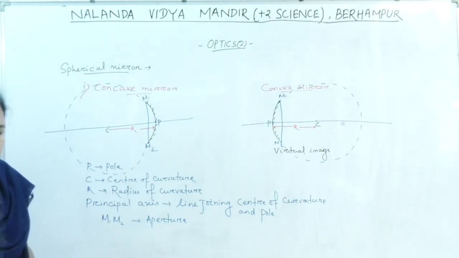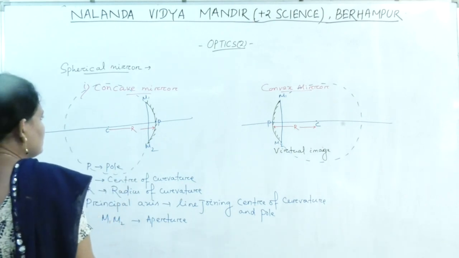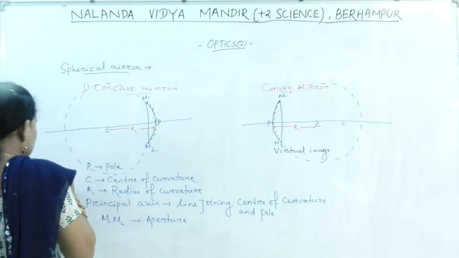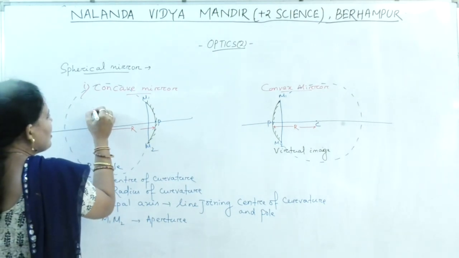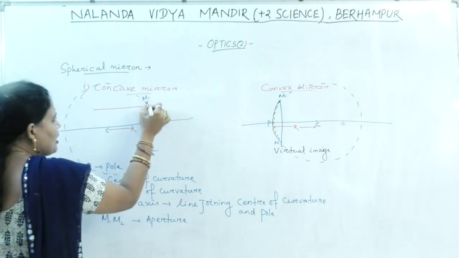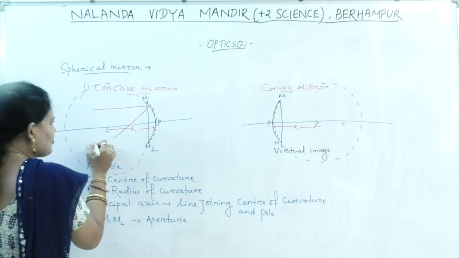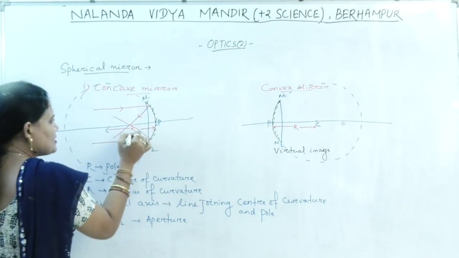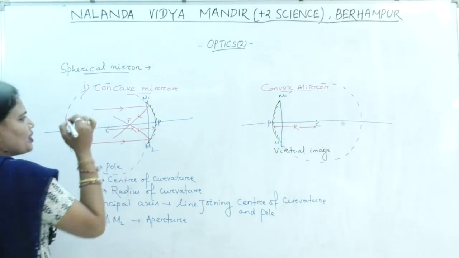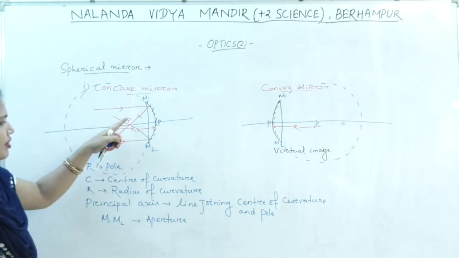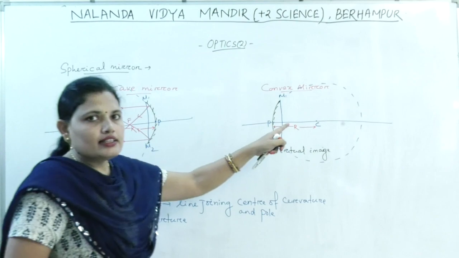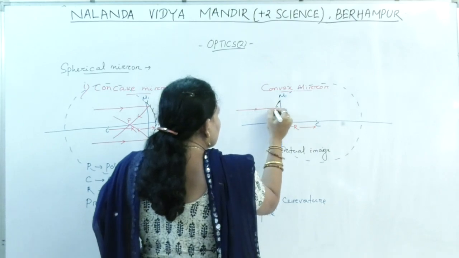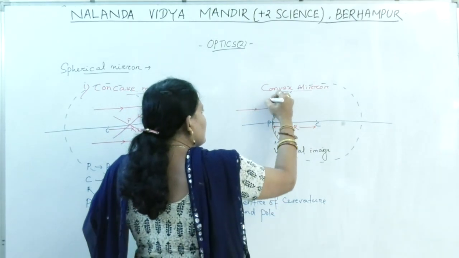Okay. Next, what is focus? See, if the rays incident parallel on the spherical mirror, then the reflected rays meet at a point, and that point is known as the focus of the mirror. In case of concave mirror, they converge at a point. In case of convex mirror, they diverge. Diverge means, suppose this is the incident ray, then after incidence on the spherical surface, they diverge.